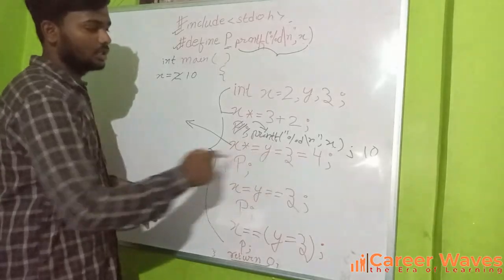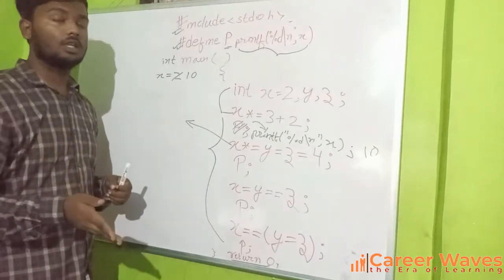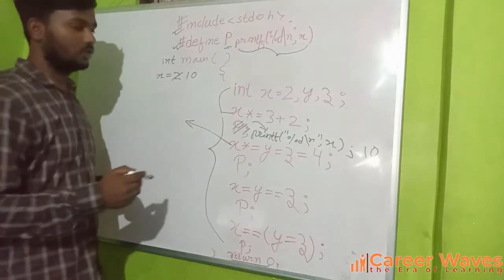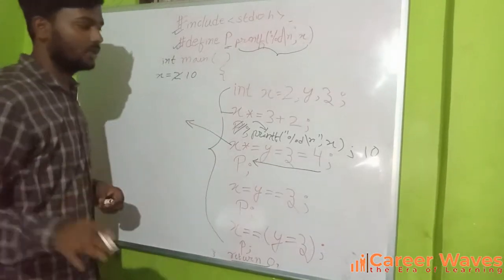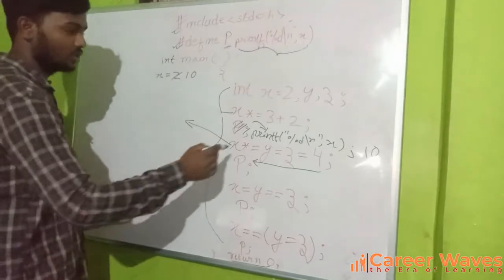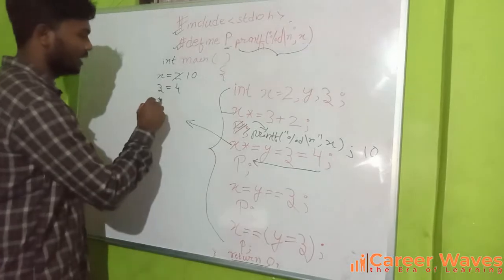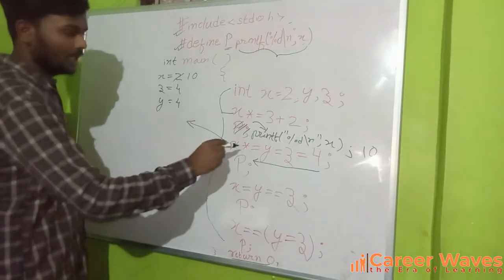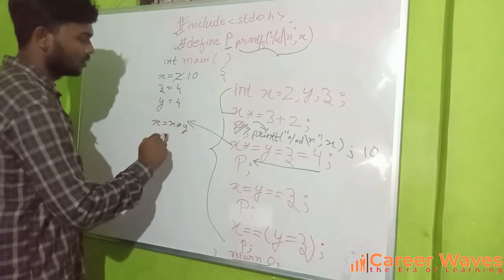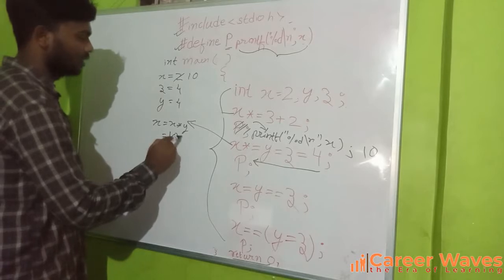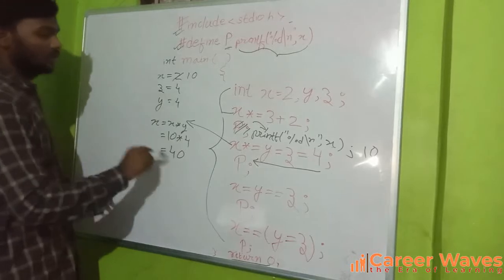Now coming to this, the assignment operator and the shorthand operator have the same precedence, so we have to look at the associativity rule. The associativity rule says that we resolve from right to left for the shorthand operator or the assignment operator. So resolving from right to left, z is equal to 4, y is equal to 4, and then we solve for x. So x becomes x * y. The value of x is 10 and the value of y is 4, so this comes out to be 40. So the value of x becomes 40.